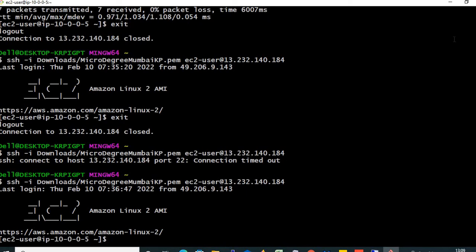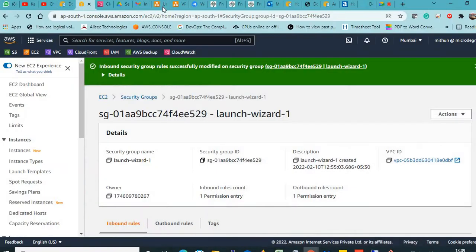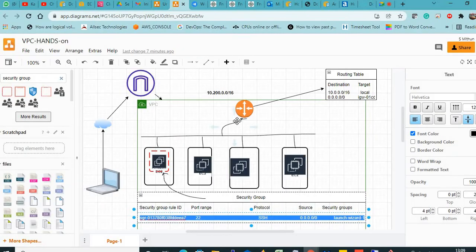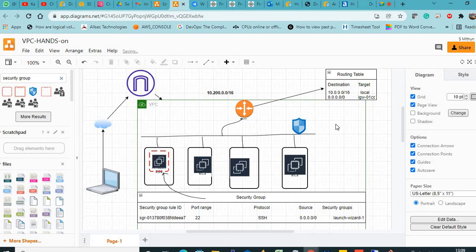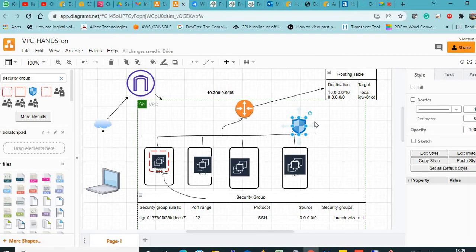Now there is one more important thing you should understand: when we create a VPC, there is also something called a network NACL. We generally call it a NACL, that is, network access control list. What is that? Network access control list. That is the first stage of firewall, at the VPC level.